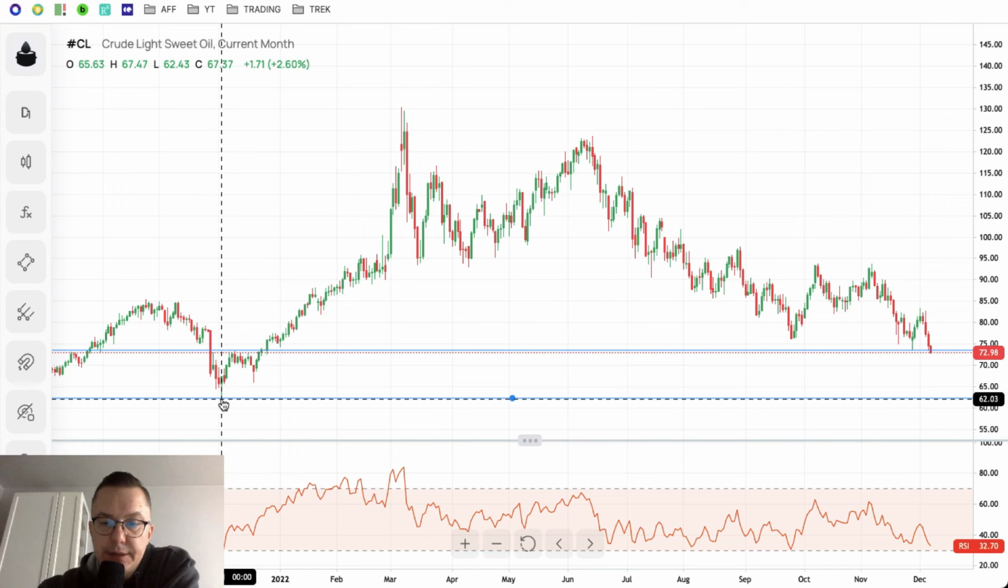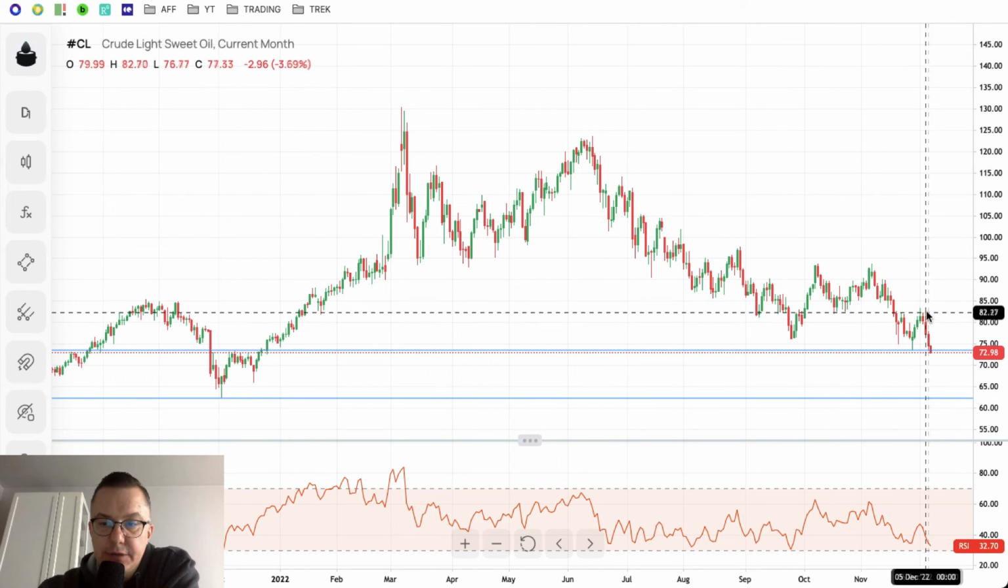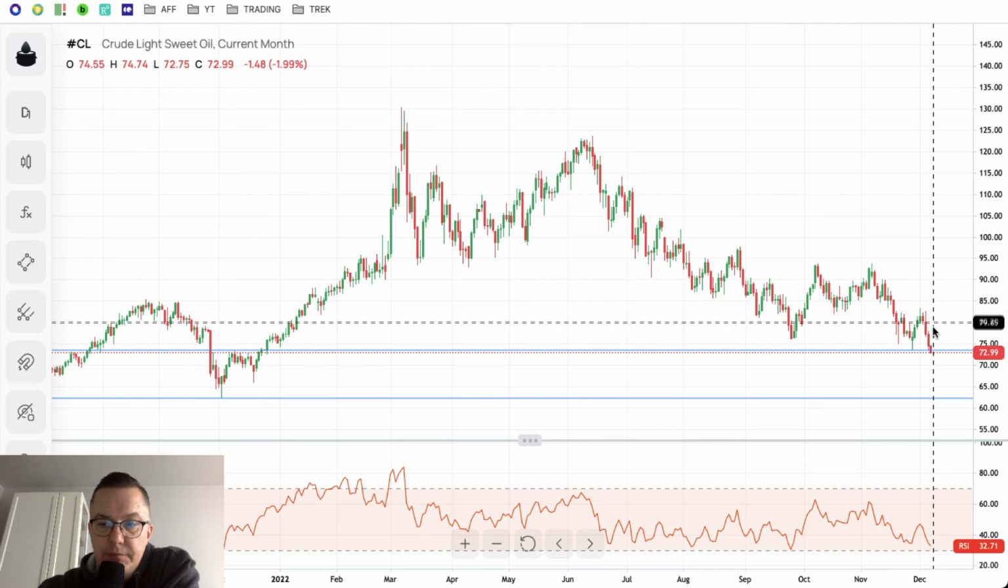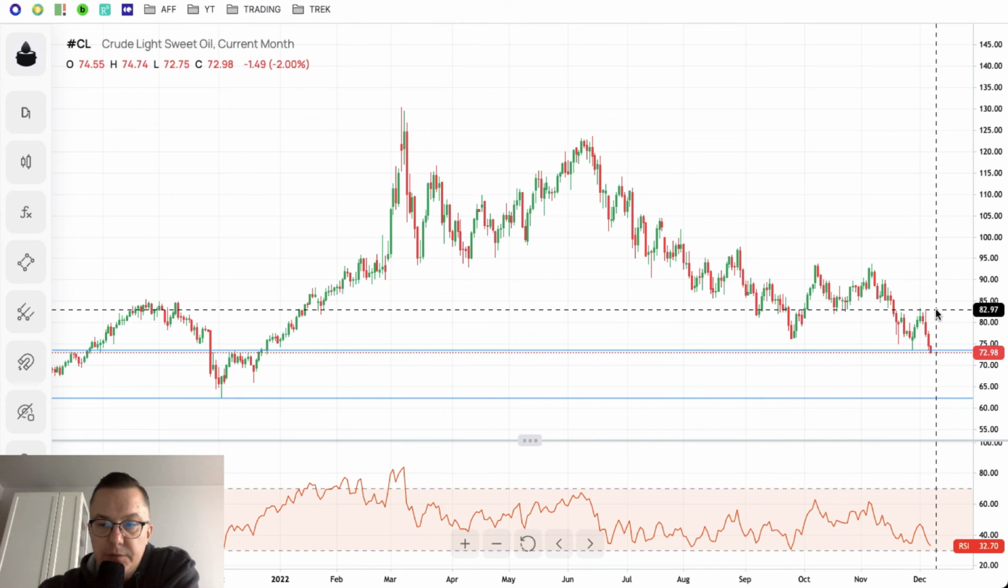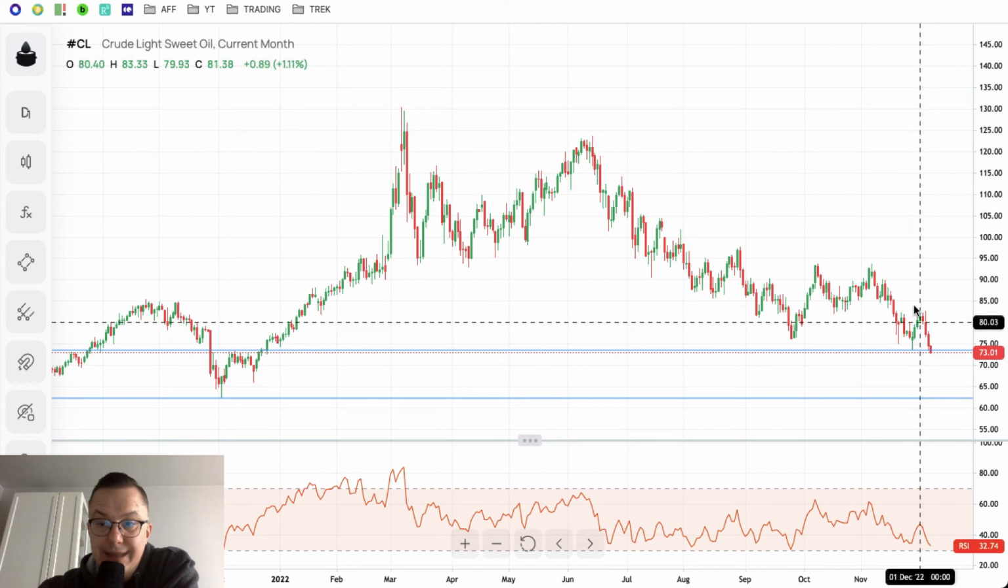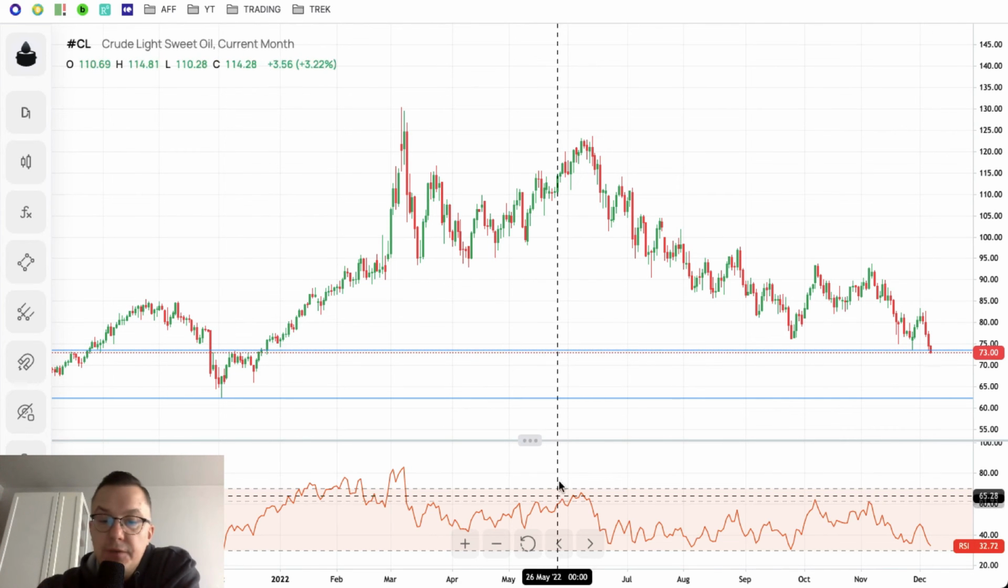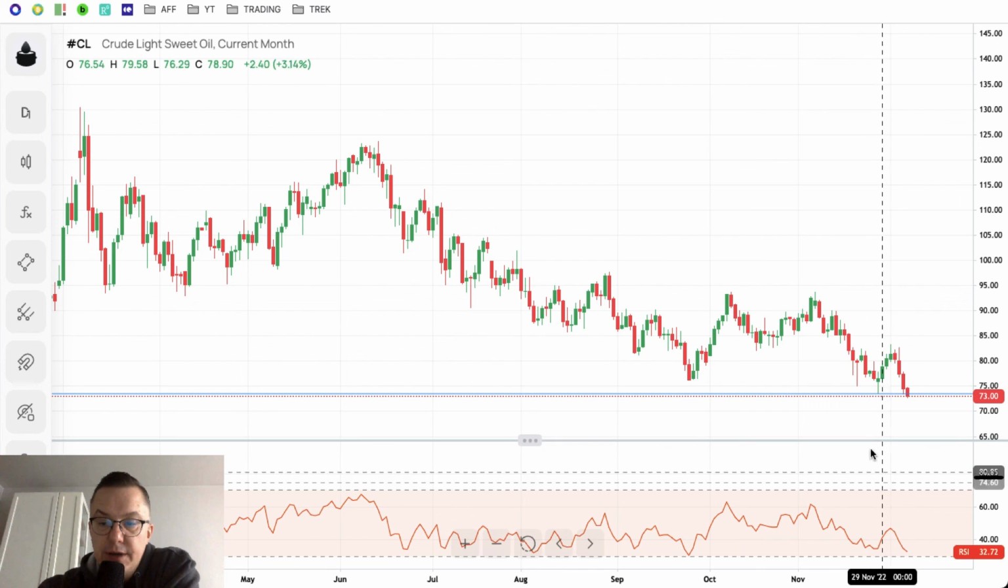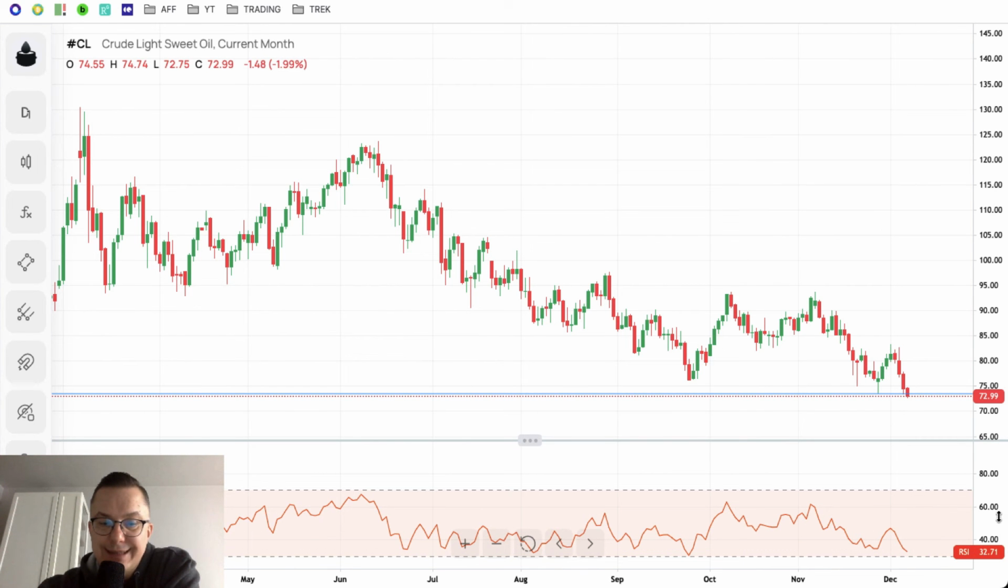It might be hit quite soon, because as you can see, during the last 4 days, the market has fallen from 82.97 to 72.75. So that's over $10 per barrel, of course. So the outlook remains bearish, but as I said, the market conditions are now extremely oversold.